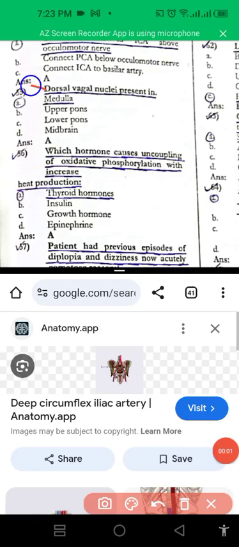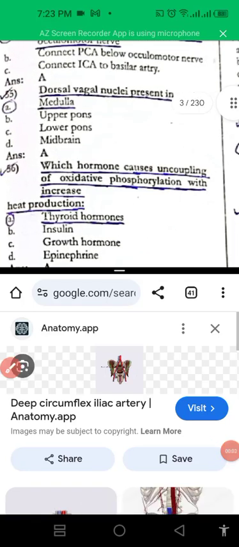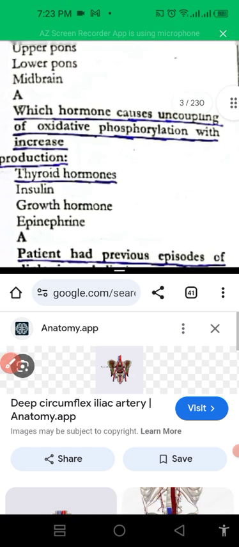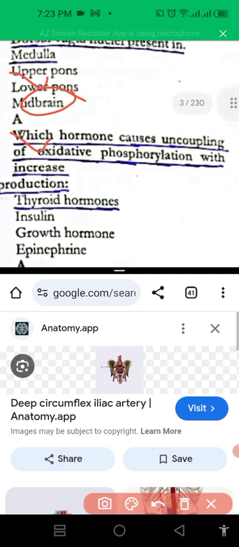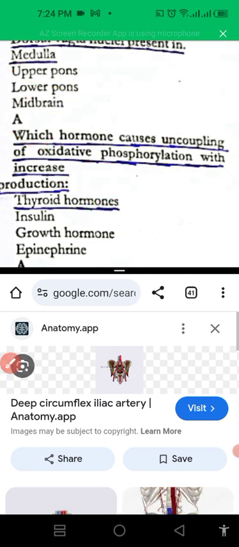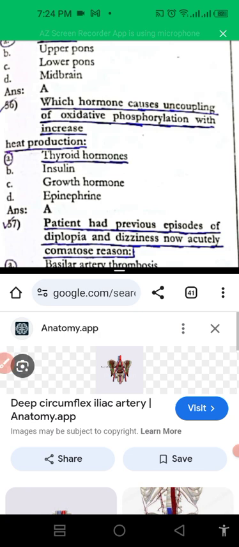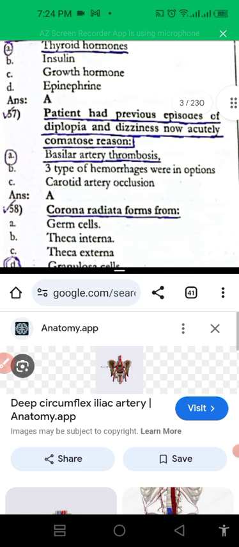So the question will be: dorsal vagus nucleus is present in? The answer is medulla. Dorsal vagus nucleus medulla में present होता है. Another one is: which hormone causes uncoupling of oxidative phosphorylation with increased heat production? That is thyroid hormone. Thyroid hormone increases uncoupling of oxidative phosphorylation and heat production.